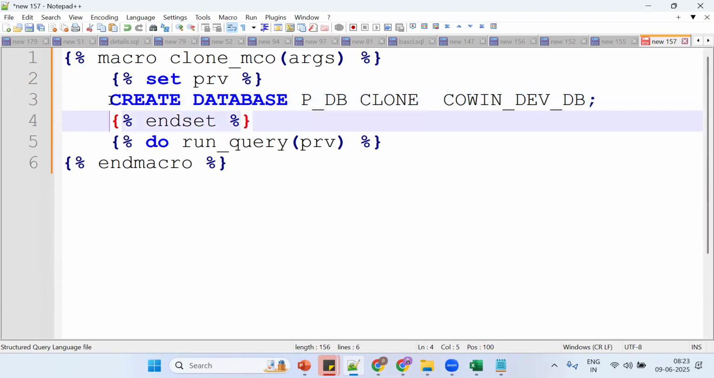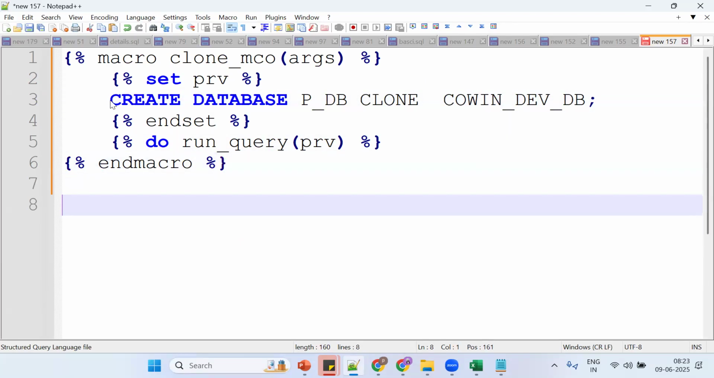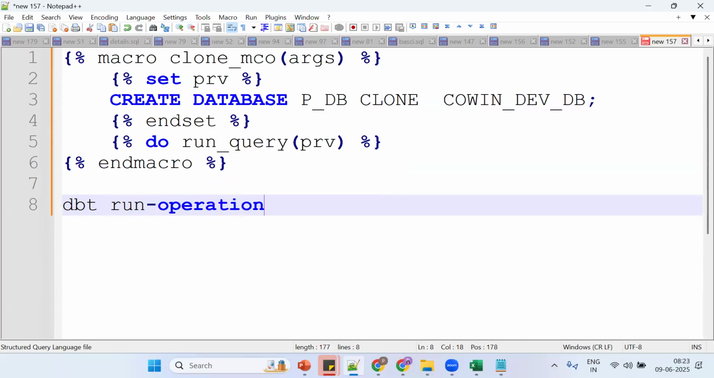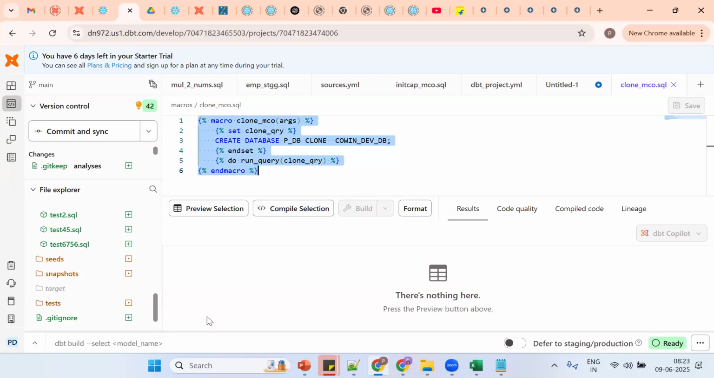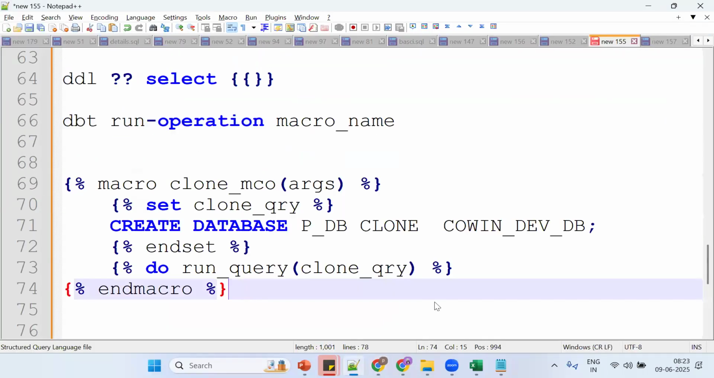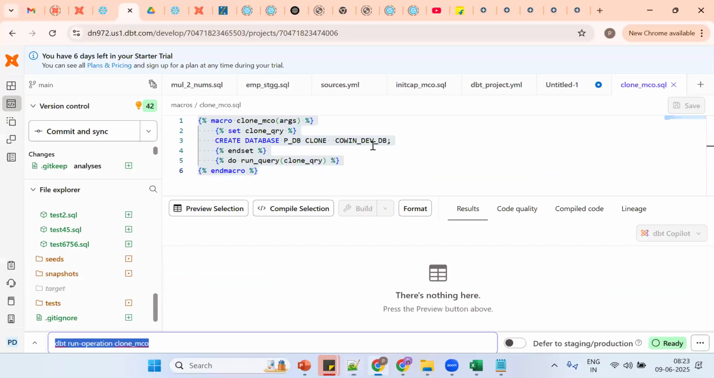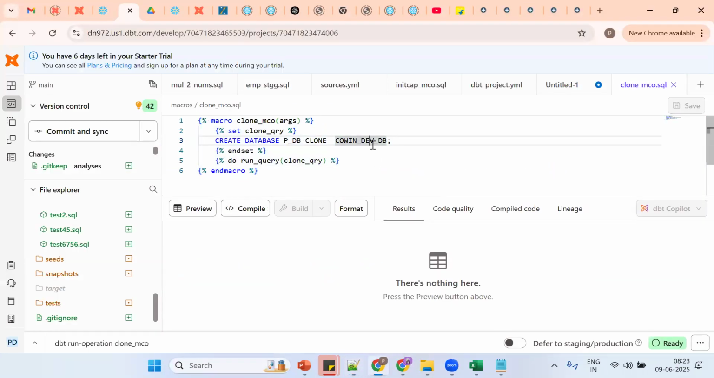Static. And how to run this one? dbt run hyphen operation and the macro name. So this is the way we can make it work. Tell me this is static or dynamic? This is static. Now how to make it dynamic? Tell me. By passing arguments. Okay, arguments. How many arguments required? 1 or 2? 2. 2 arguments.